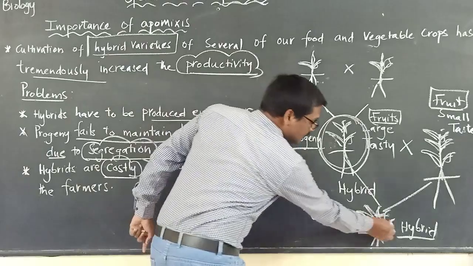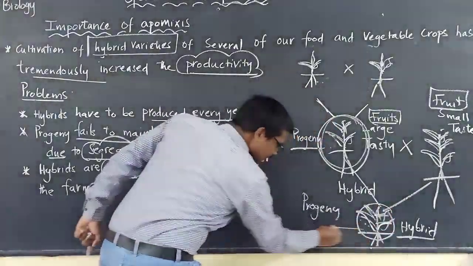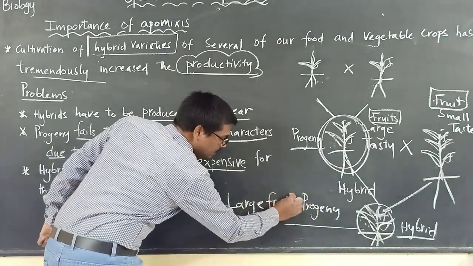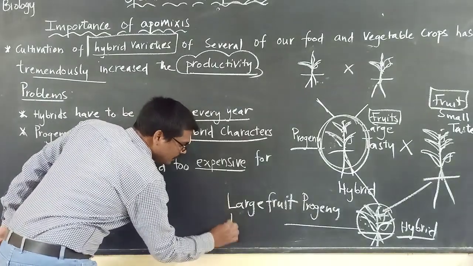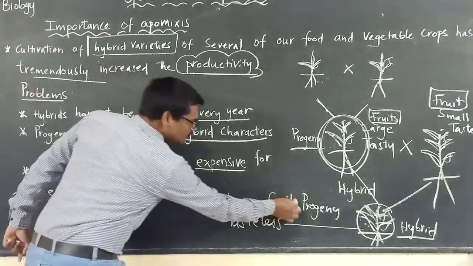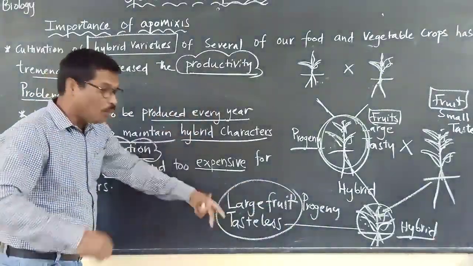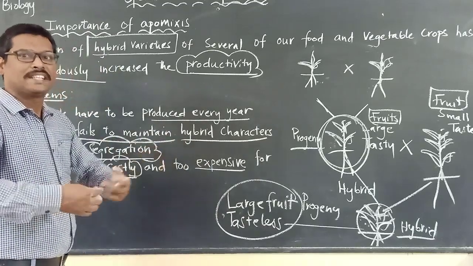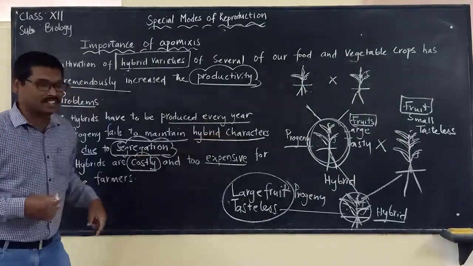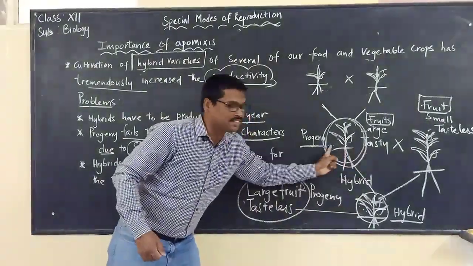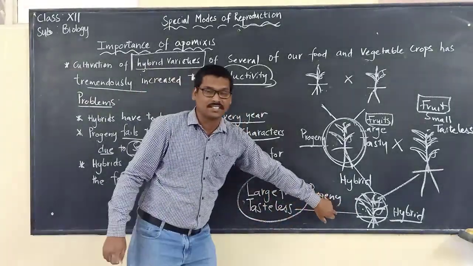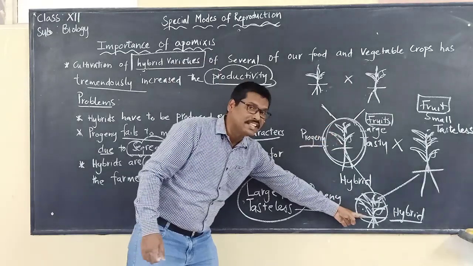Which means there are chances that this plant may be bearing large fruits, but they may be tasteless now. So here, this is the concept we have to keep in mind. So what happened here? There is segregation of characteristics. Because, as we said, the progeny fails to maintain the hybrid characteristics. Now this is the progeny of these two parents. So here this progeny failed to maintain what? The hybrid characteristics. The desired characteristics that we want are not seen in this now.